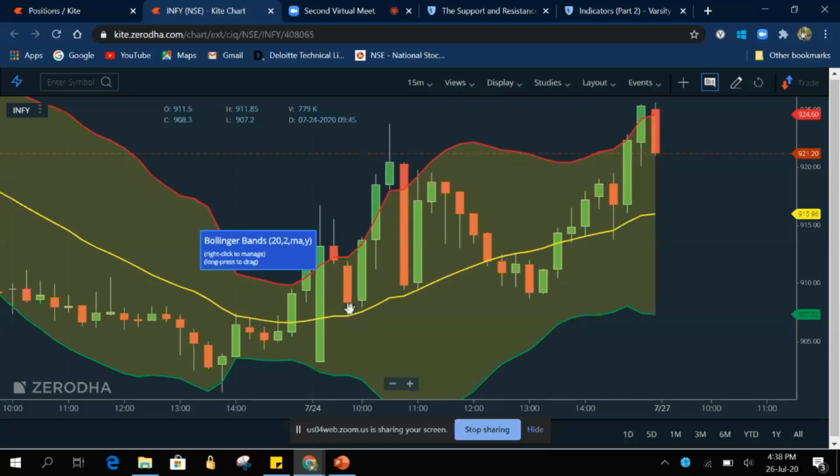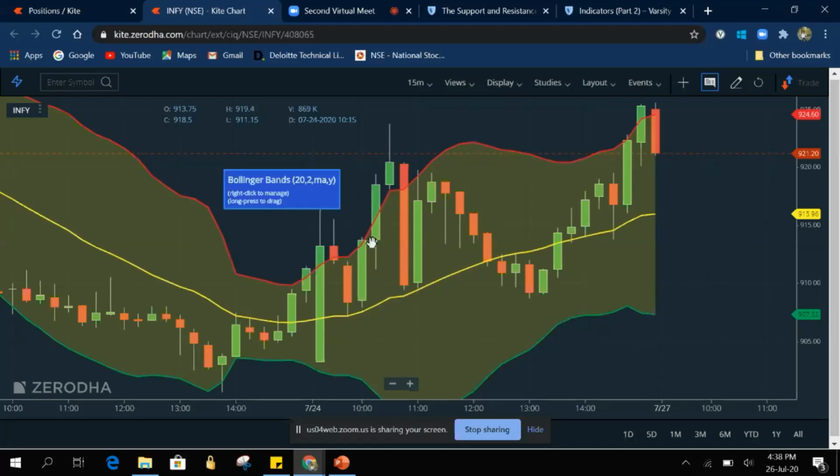So here we will wait for one more 15 minutes. Here in this green candle will be our waiting period. Since it started moving up again without crossing the yellow line, now again we can take a long trade, exactly at 10 o'clock. Now our target will again be the red line, since whenever it goes up our target will be the red line, whenever it goes down our target will be the green line.